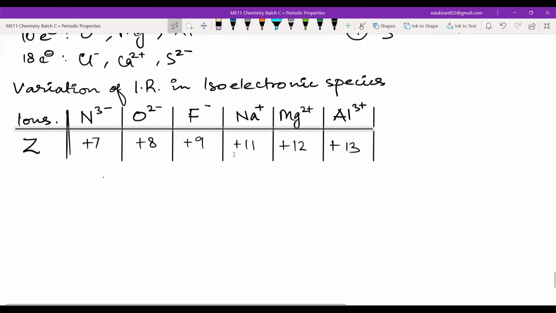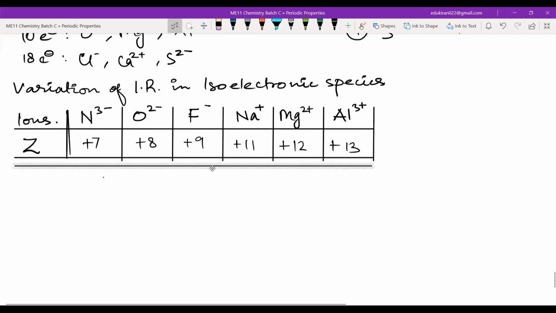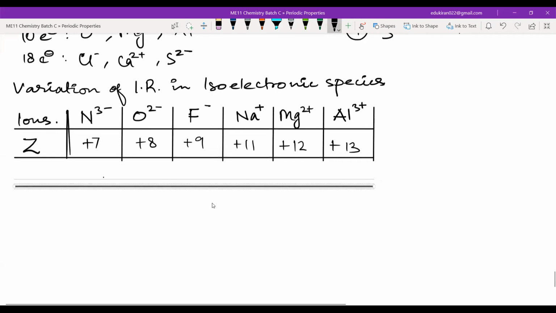So tell me, if I go from nitrogen to aluminium, the size will increase or decrease? The attraction will increase or decrease? The proton number is increasing. So the attraction will increase. If the attraction is increasing, then what will happen? The radius will decrease. Very good. 10 electrons each, right?